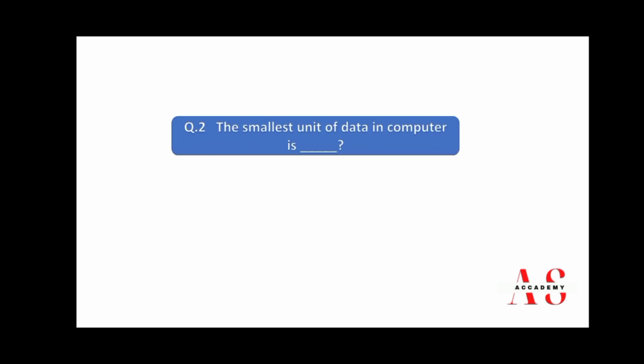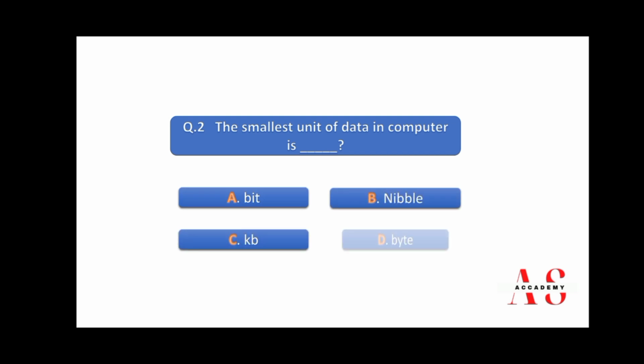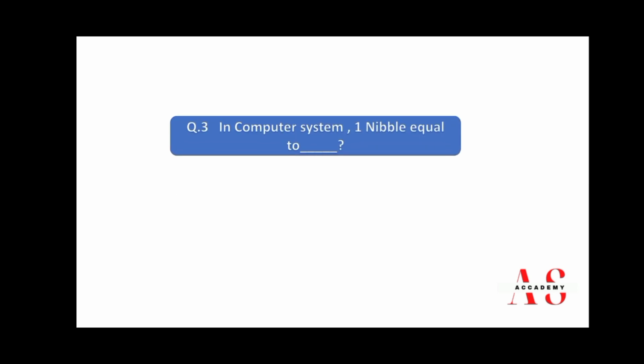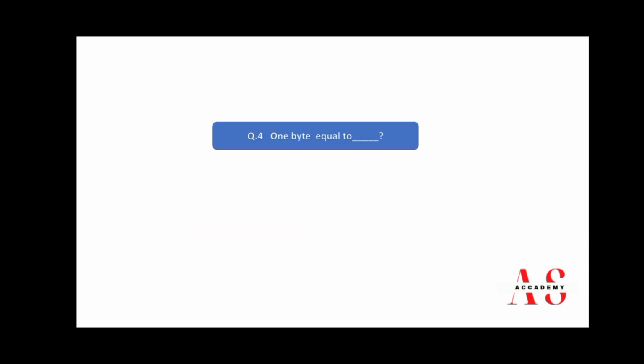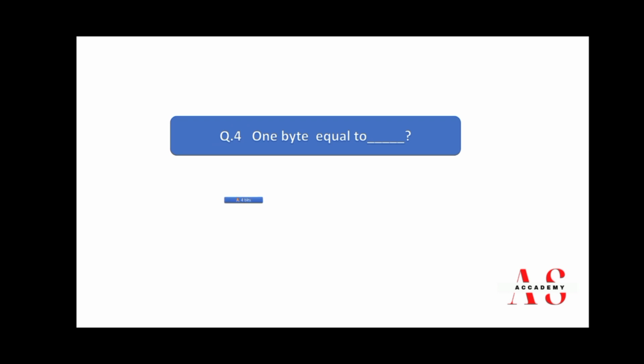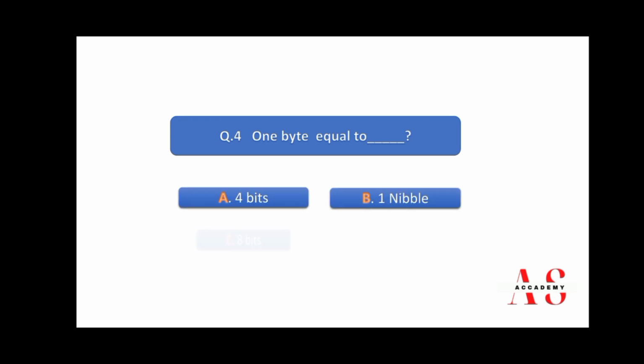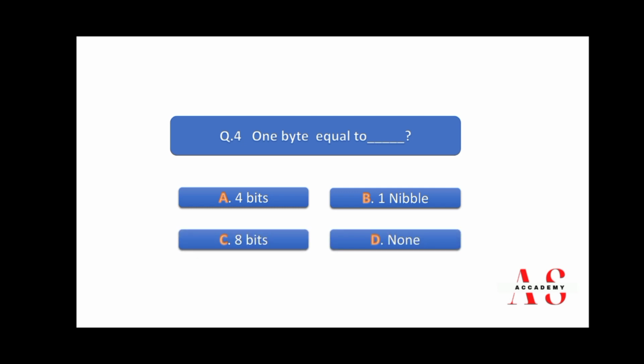Question number 2. The smallest unit of data in computer is bit, nibble, KB, byte. Right answer is A, bit. Third is, in computer system, 1 nibble equal to 1 bit, 8 bytes, 4 bits, 1 KB. So right answer is C, 4 bits. Question number 4. 1 byte equal to 4 bits, 1 nibble, 8 bits and none. So right answer is C, 8 bit.